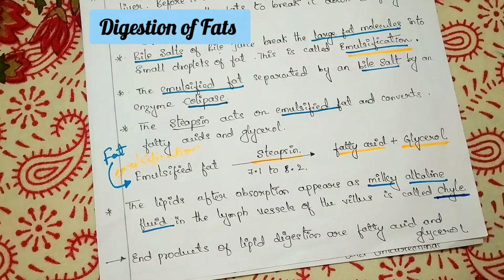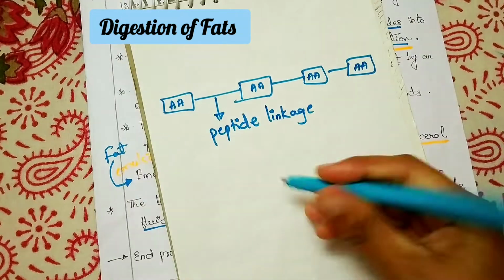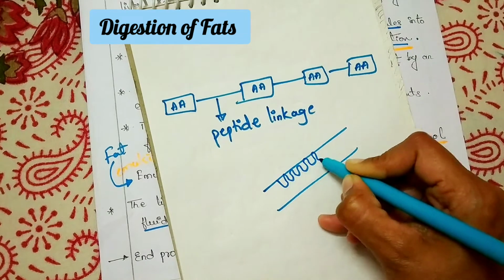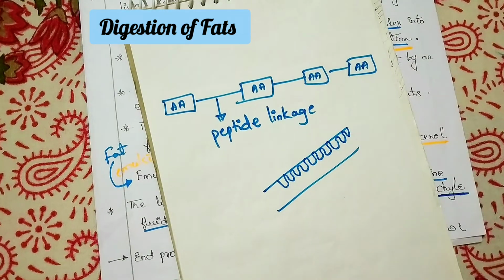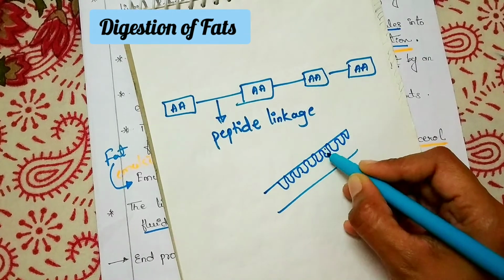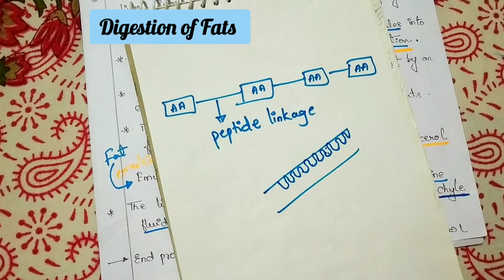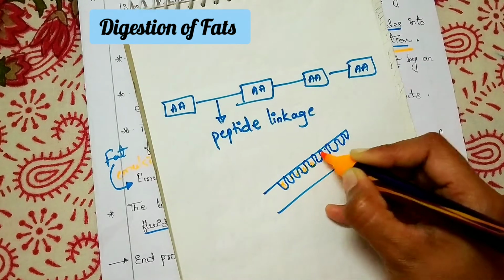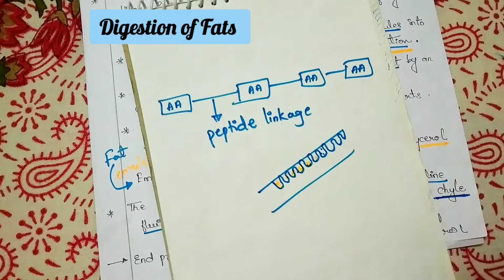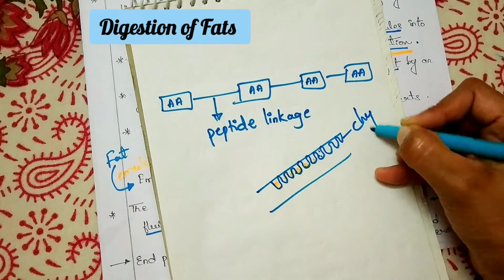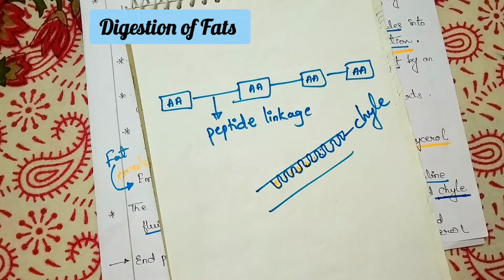So what are the lymph vessels of the villus? The villus will be like this. The finger-like projections are called villus. If the lipid is absorbed, these will look milky white like this. That is called chyle. Remember, that is the one mark question.